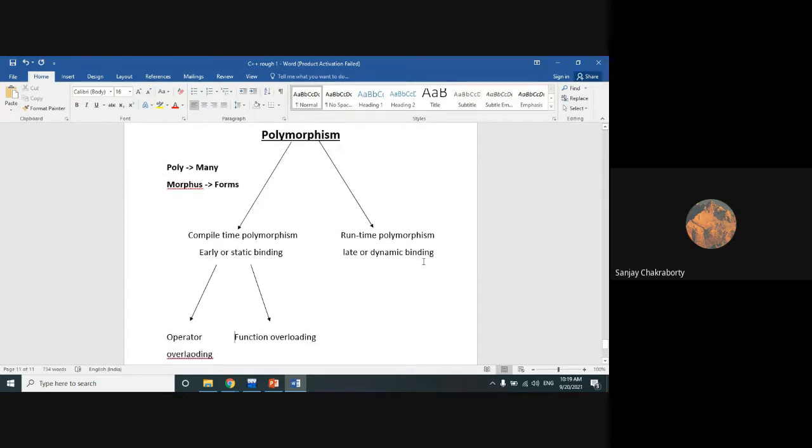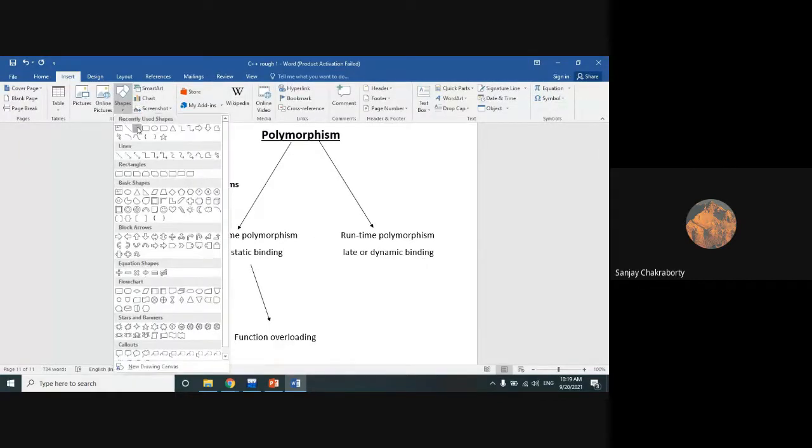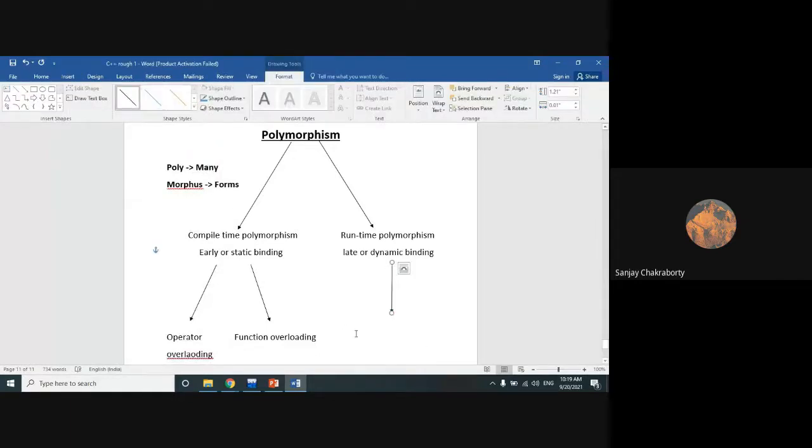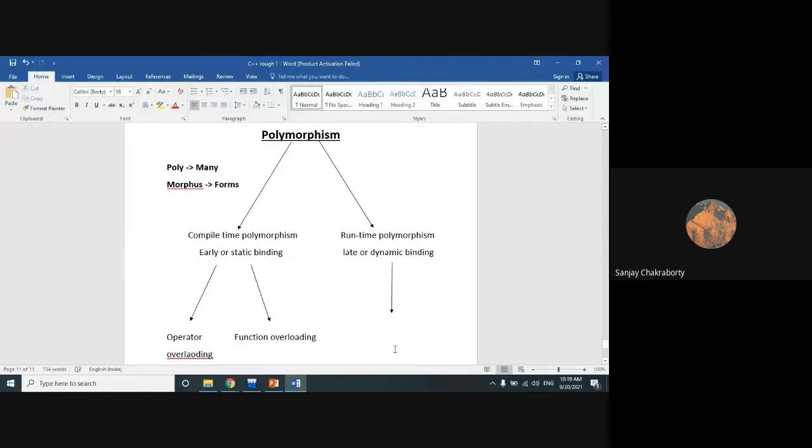Now, this runtime binding or runtime polymorphism can be implemented with the help of one kind, and that is called virtual functions. This is different from virtual base class. Don't mix it with the virtual base class concept. Virtual base class concept is different from virtual function concept. So this is an overall classification in terms of C++ polymorphism concepts.